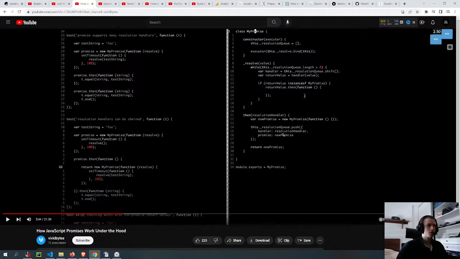Then he's pushing an object with handler equal to resolution handler, which is the callback function, and the promise is new promise, which is another instance of the class. And then from this it goes directly here, I think, where it resolves the handlers here, or calls the callback functions that are inside of the queue. So it removes and then calls the function with the value that is passed here.